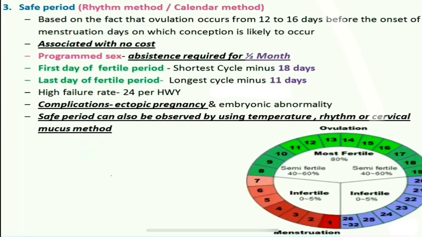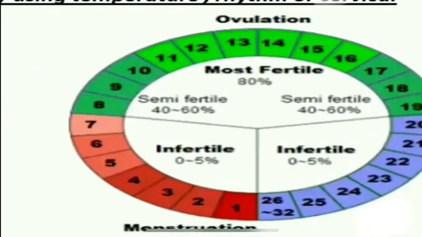In the safe period method, the woman has to do the calculations, and it is associated with no costs. It is also known as programmed sex, because abstinence is required for half a month.